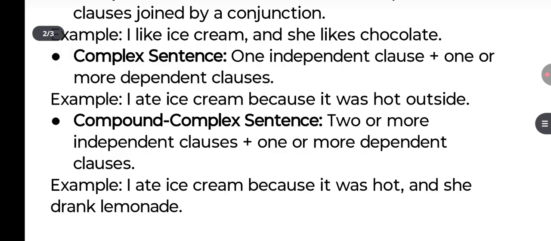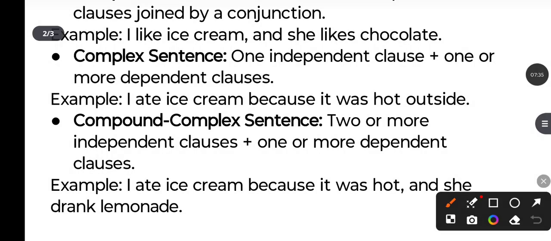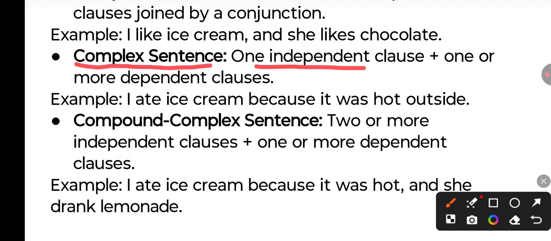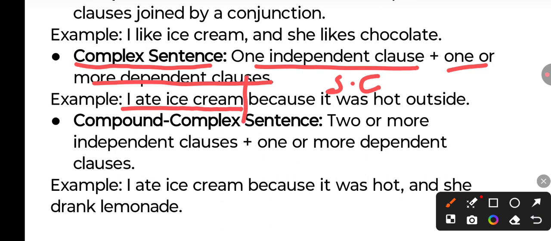Now, if one clause is independent and one clause is dependent, then it becomes a complex sentence, where we have one independent clause and one or more dependent clauses. So what kind of conjunction connects them? Subordinating conjunction. You go through that video on conjunctions, you'll understand what is a subordinating conjunction. So here, 'I ate ice cream.' This is one sentence. Second is 'because it was hot outside.'